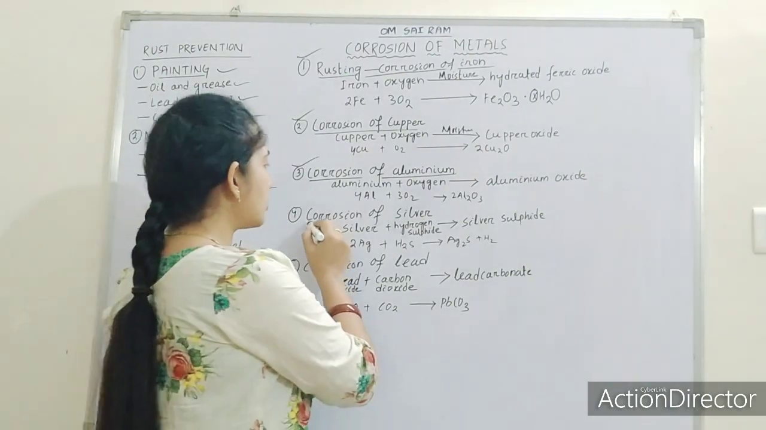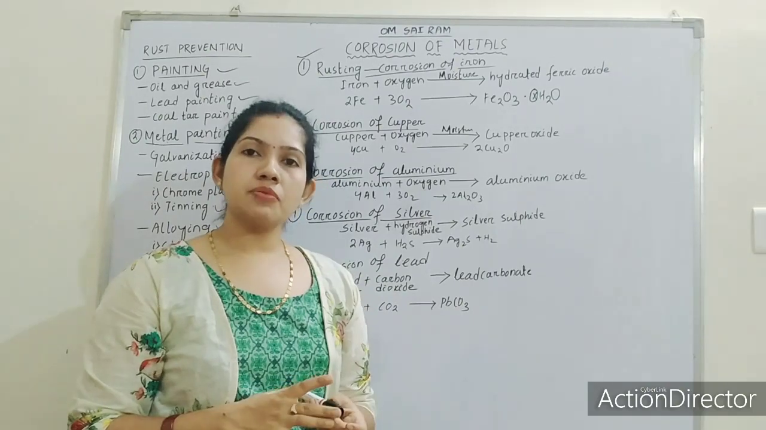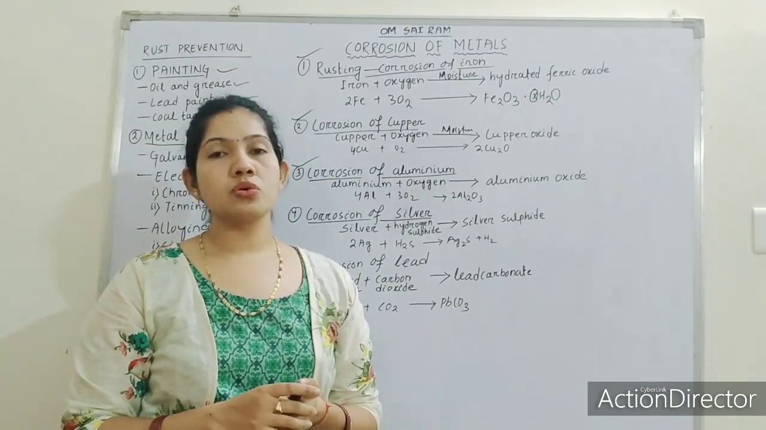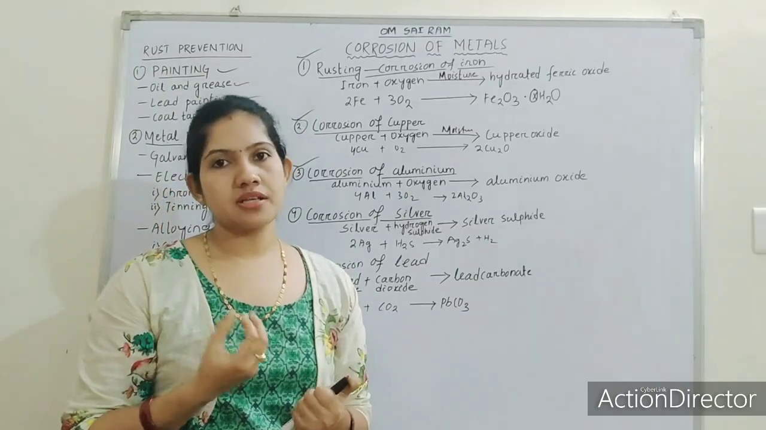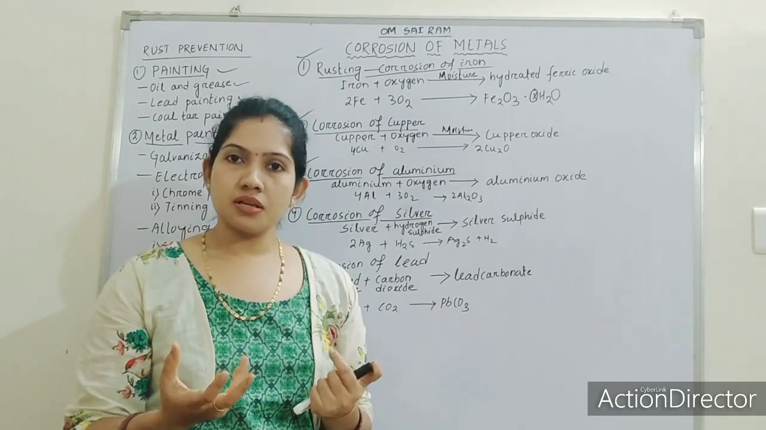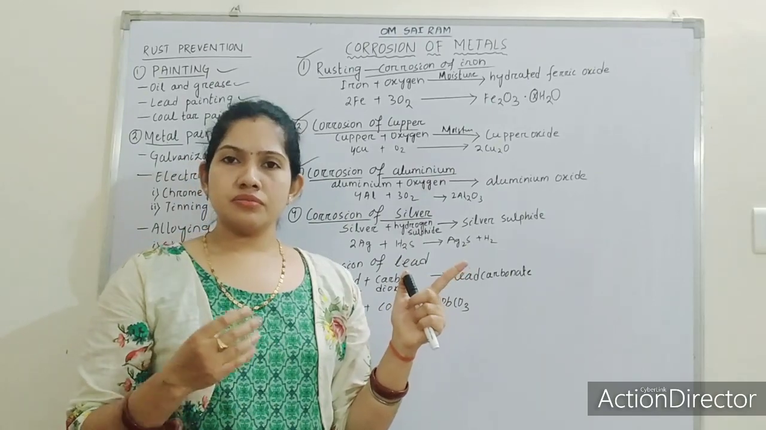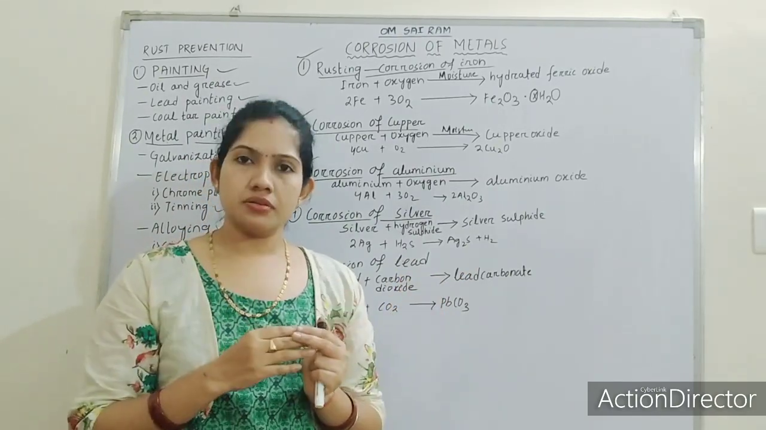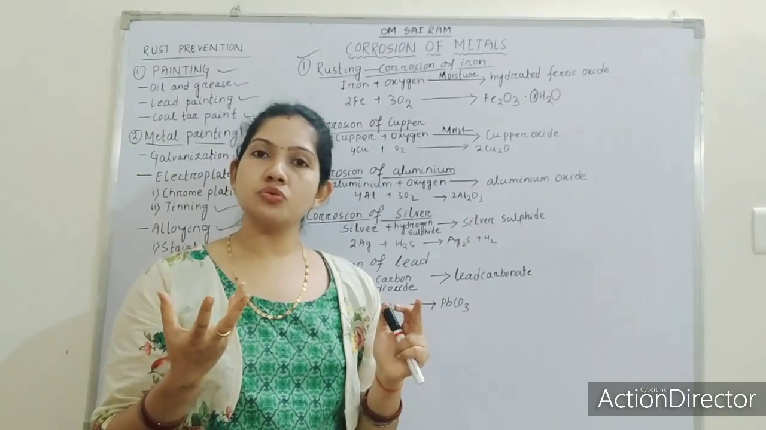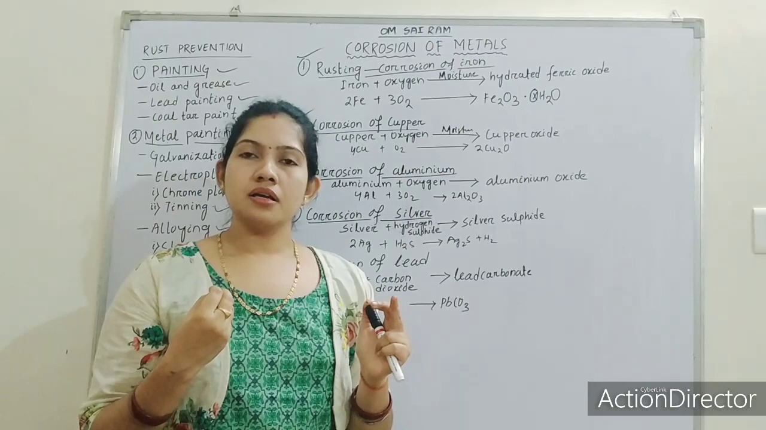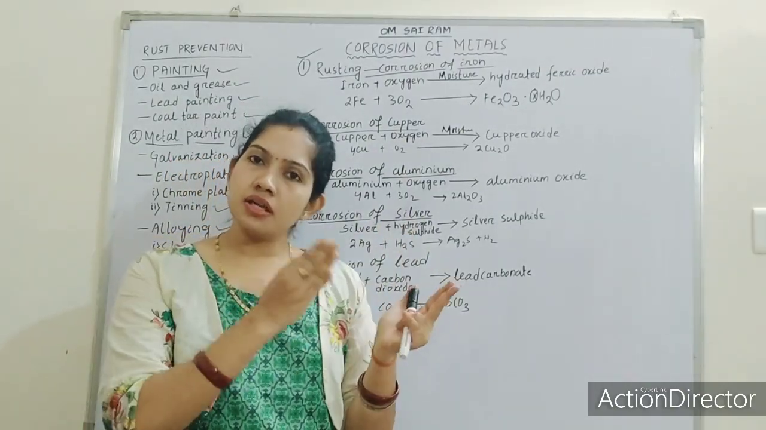The next one is corrosion of silver. You might have observed that when silver is kept for a longer period, exposed to atmosphere, it forms a slightly blackish layer over it. That is corrosion of silver. Generally, corrosion of silver, aluminium and lead occurs after a very long period. Rusting can take place easily when iron is exposed to moisture, but corrosion of silver is a very slow process.